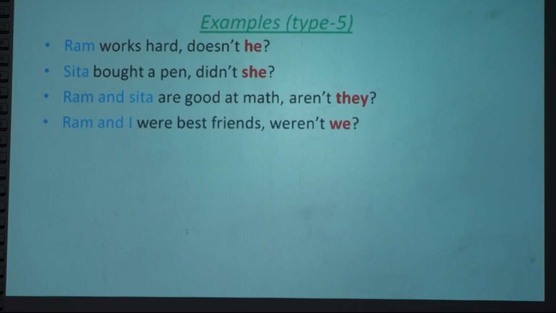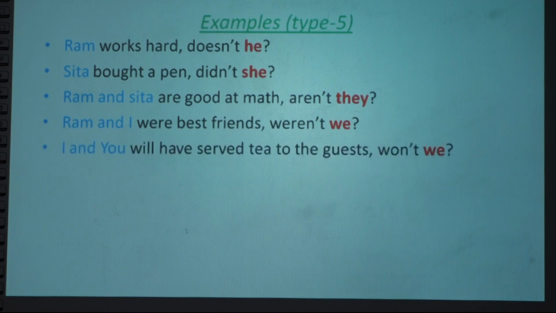Ram and I. There is Ram, one person, third person, and I. Ram and I means we. So here it is also plural. Some students may feel this is also plural, so why don't we use they? Let's see, Ram and I is the first person. If the first person speaks, the first person plural is always we. That's why the pronoun we is used. I and you, again I is there.